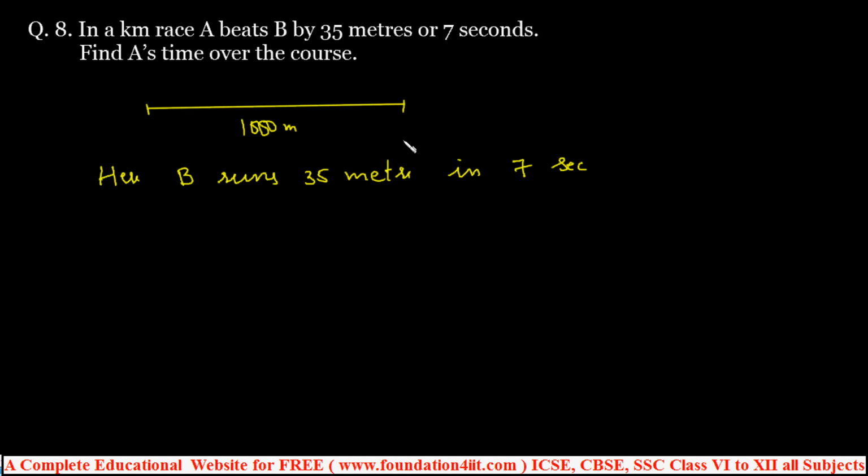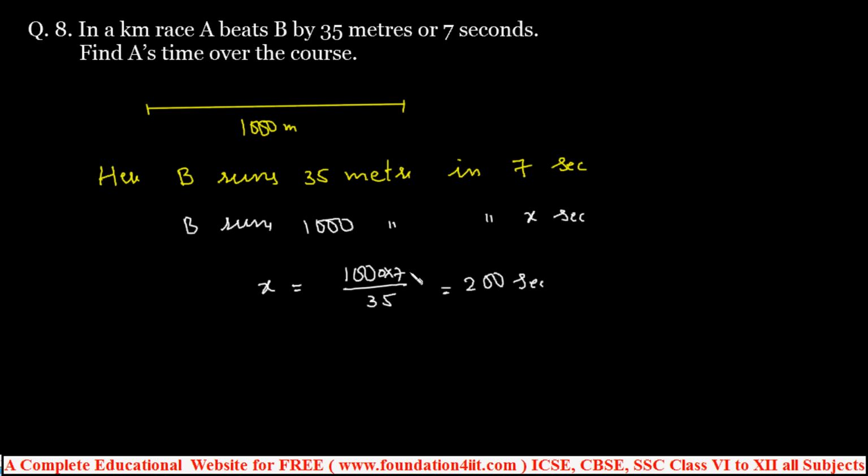So B's time over the complete course, for 1000 meters, how many seconds? Now B runs 1000 meters in X seconds. Now you can find this X value. How much will you get? 1000 into 7 by 35. 1000 into 7 by 35 is 200 seconds. 7 fives are 35. 1000 by 5 is 200 seconds.